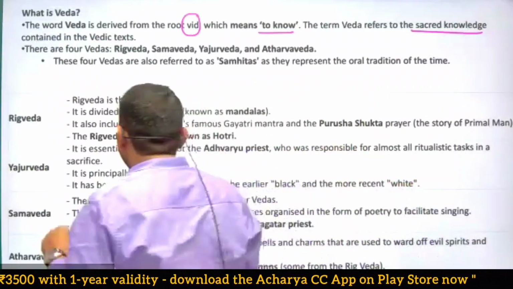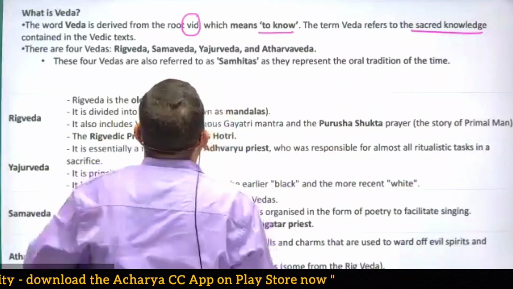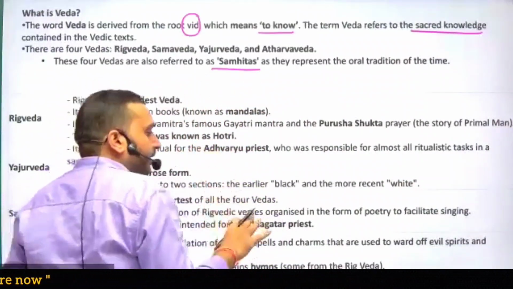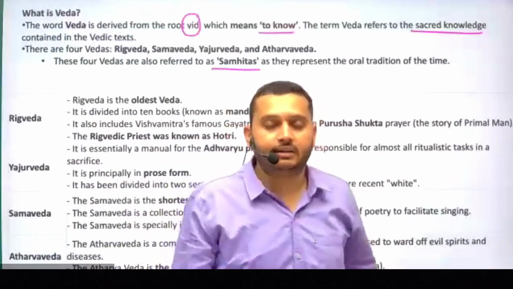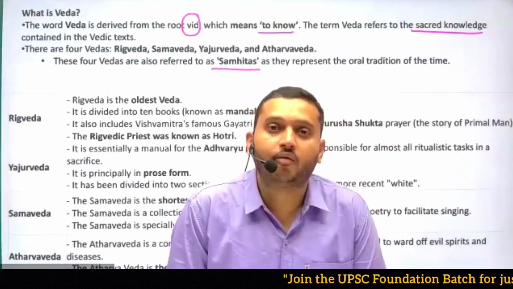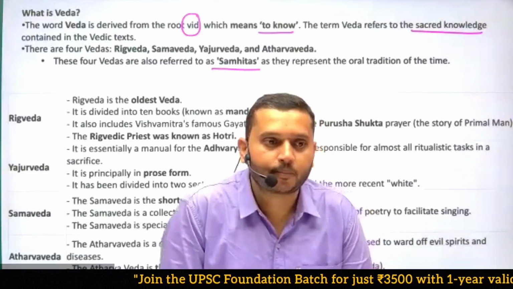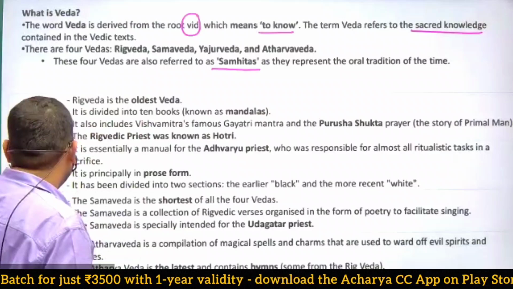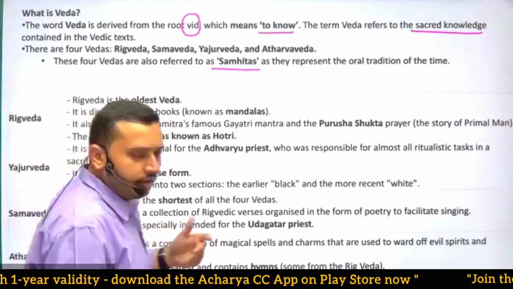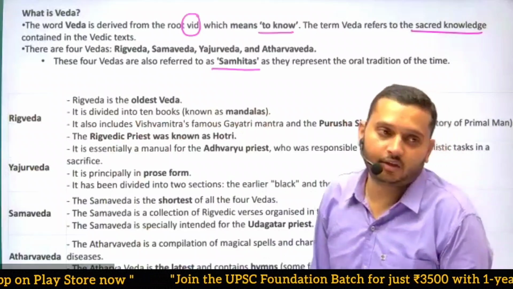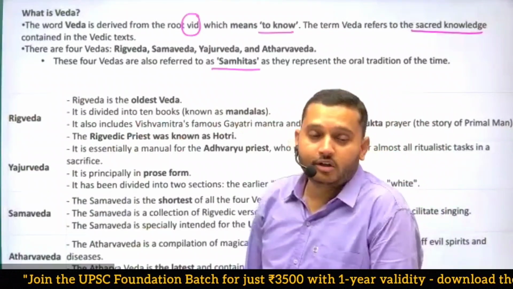So there are 4 Vedas, also referred to as Samhitas. That means these Vedas are also named Samhita, like Rig Veda Samhita, Yajur Veda Samhita. The 4 Vedas are Rig Veda, Yajur Veda, Samaveda, Atharva Veda. Maybe you have heard about that. Rig Veda is the oldest Veda, and the oldest holy or sacred book also.